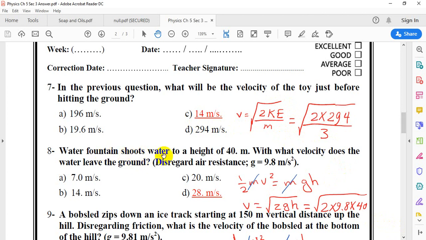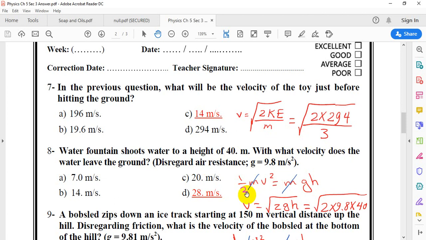A fountain shoots water to a height of 40 meters. With what velocity does the water leave the ground? Disregard air resistance, g equals 9.8 meters per second squared. Here also the kinetic energy is converted into potential energy.